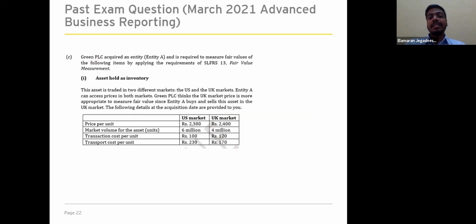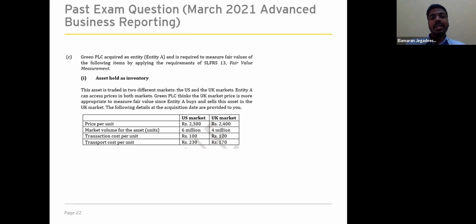So let's see the past paper question which was tested in March 21 in the Advanced Business Reporting paper. The first question is: Green PLC acquired an entity A and it's required to measure the fair value of the following items by applying the requirements of SLFRS 13 Fair Value Measurement.